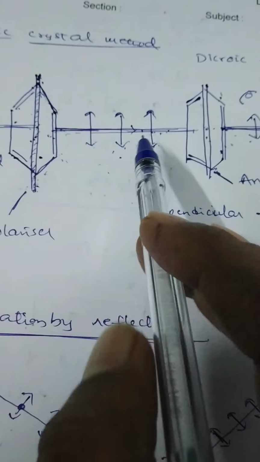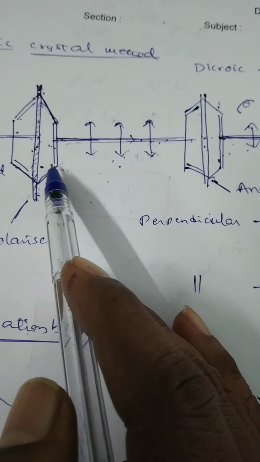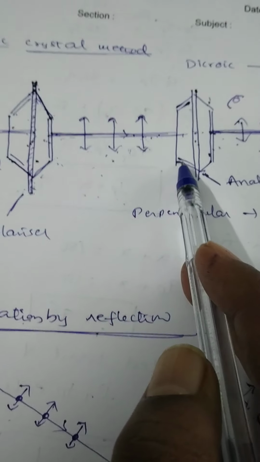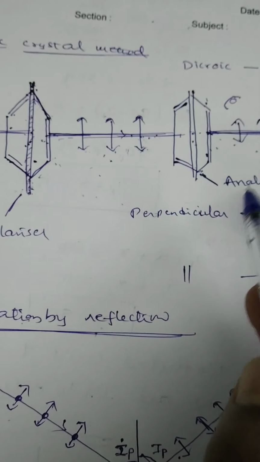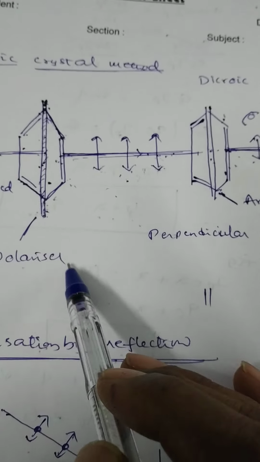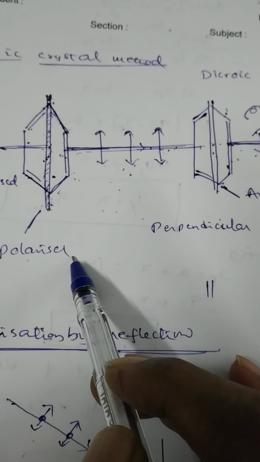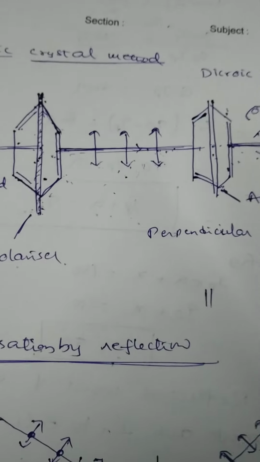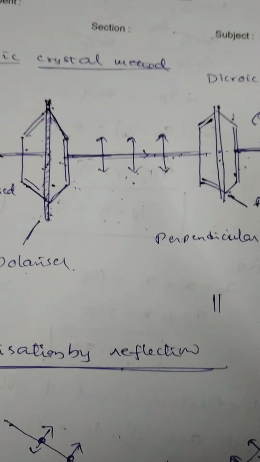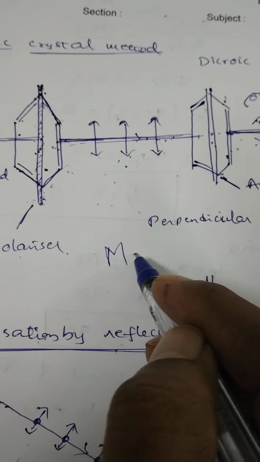So therefore, the light coming out from the first crystal is analyzed by the second crystal. That's why the second one is called the analyzer. The first one is called the polarizer. Right? Okay. There is another law in the same sense, which is called Malus law.